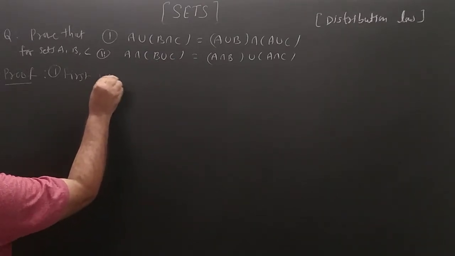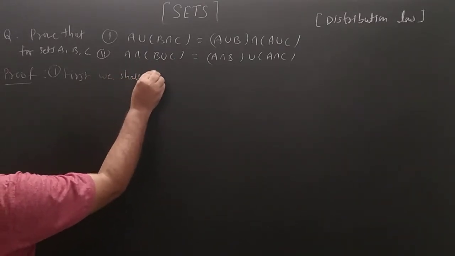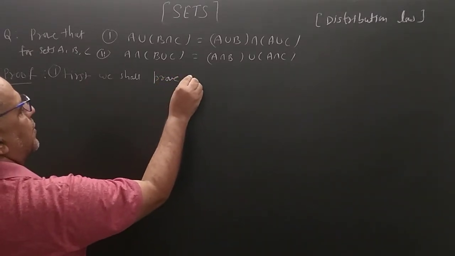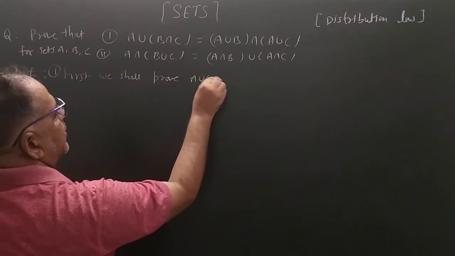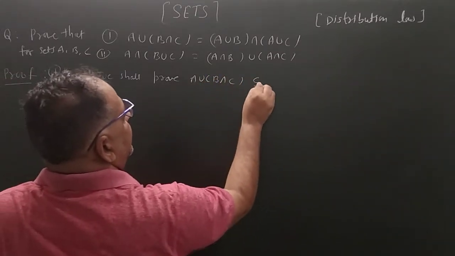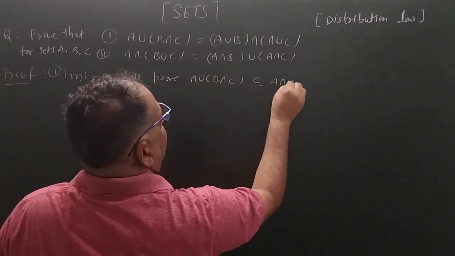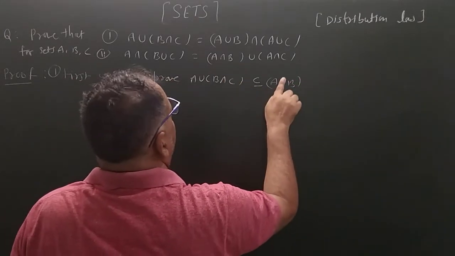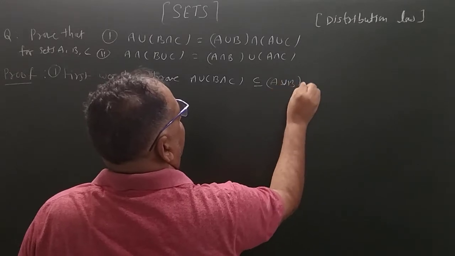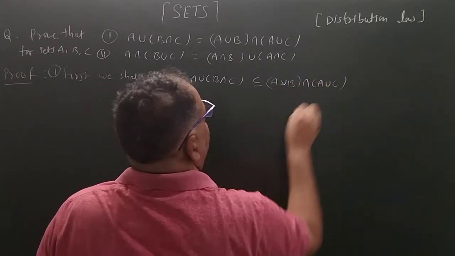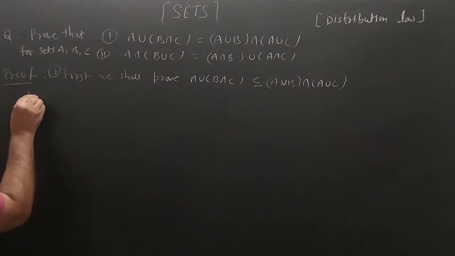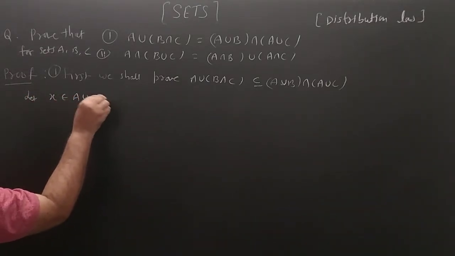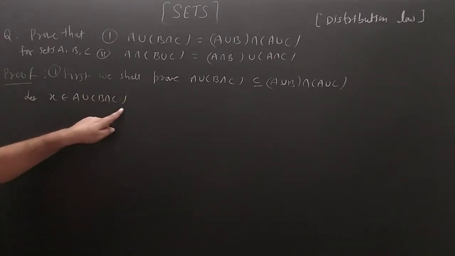First we shall prove that A union (B intersection C) is a subset of (A union B) intersection (A union C). Let X belong to A union (B intersection C).